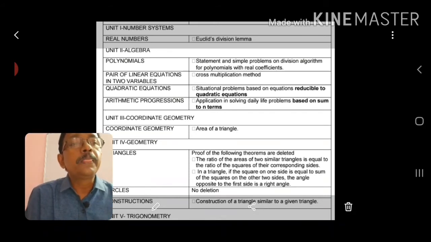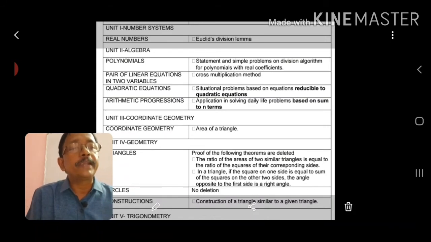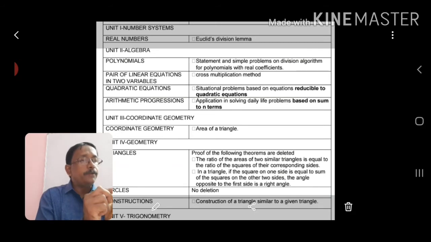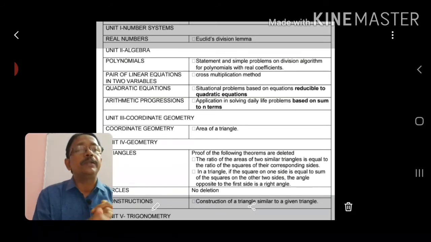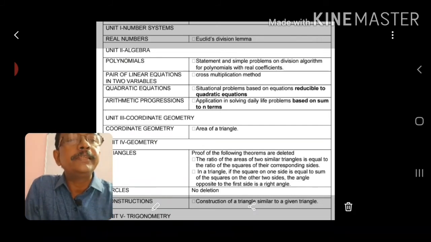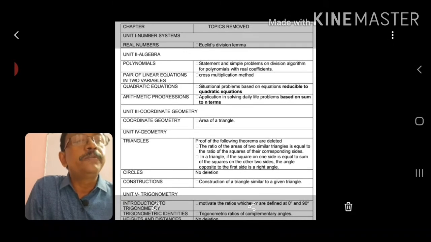Then you come to coordinate geometry. In coordinate geometry, area of a triangle: the distance formula is there, the section formula is there, but area of a triangle is deleted, no need to do anymore for this session. From triangles, there are 2 proofs deleted.